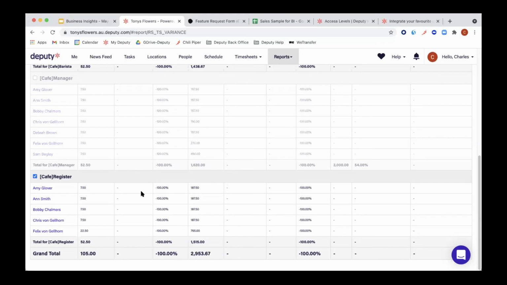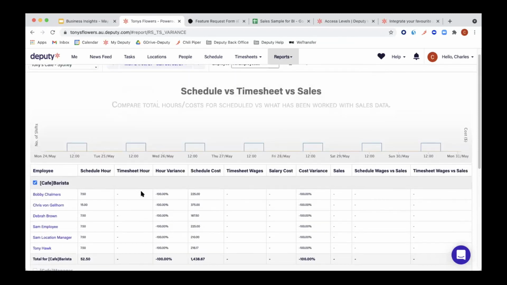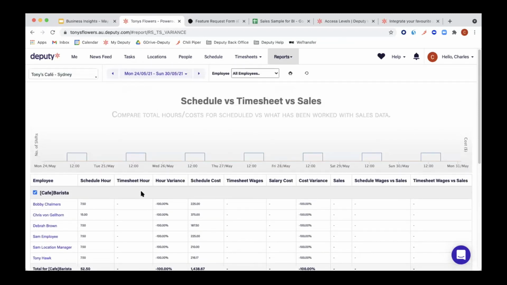Cool. If we go up, I'm just going to quickly mention what we see here. We see the scheduled hours versus timesheet hours and the hour variance, right? So it's always theory, then reality, then the variance. Then we have the same thing with the cost: timesheet wages, salary, and then the cost variance.